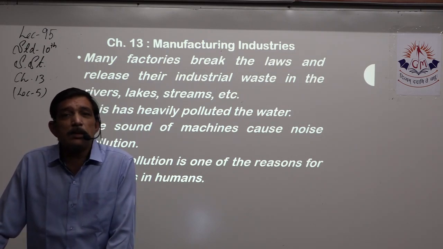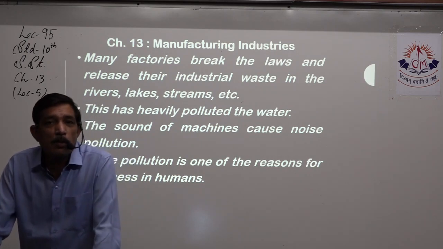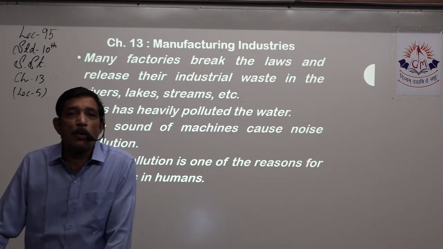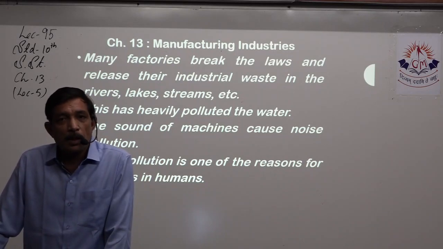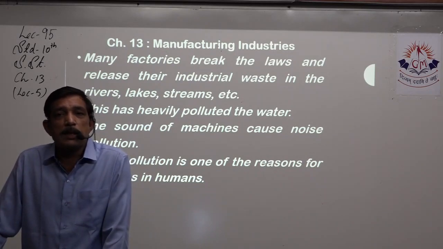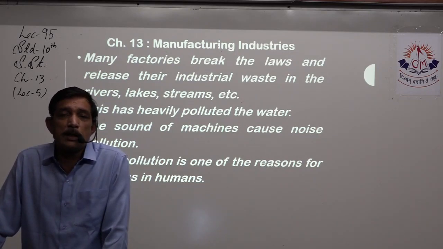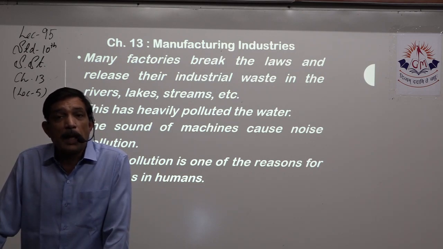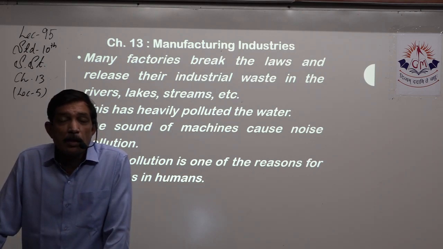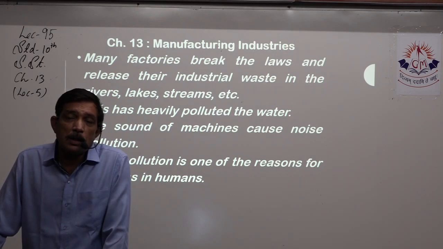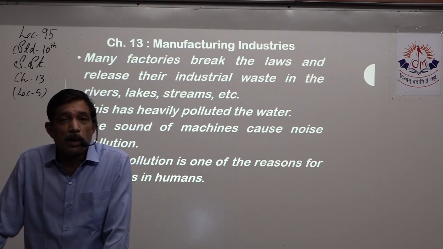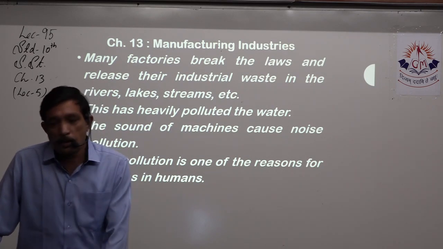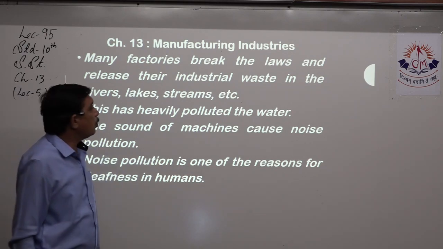But many industries, many factories, don't care about these things and release dirty water full of chemicals and effluents into the nearby lake, river, and city, thus not only harming the aquatic life over there, but the same water seeps into the ground. We pump out that water for drinking purposes. So in that way, it harms us. This has heavily polluted the water.